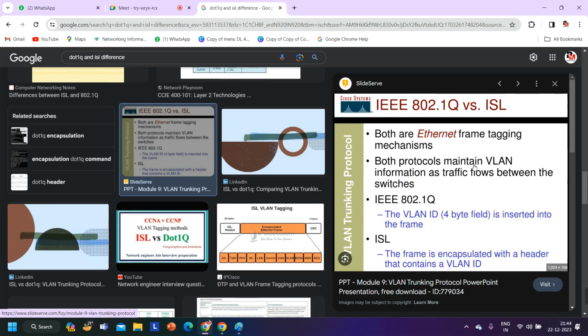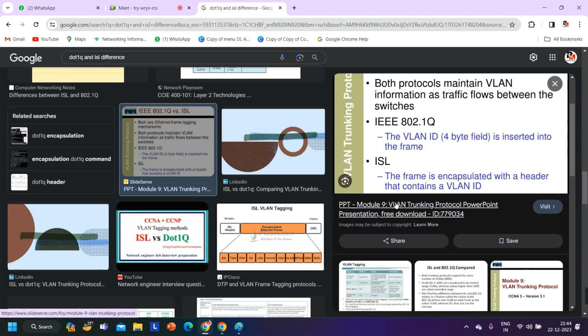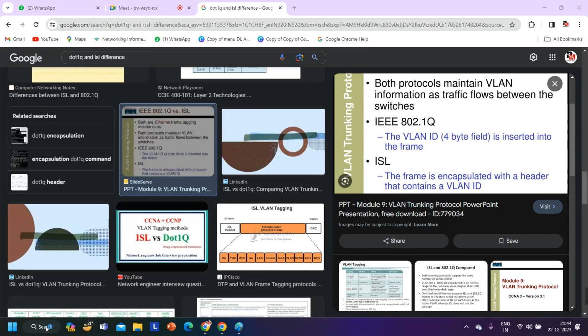Okay, both protocols maintain VLAN information as tagging. One difference is that the ISL protocol adds 20 bytes of extra information. Whenever the ISL protocol performs tagging, it will definitely add one header. So the header length of ISL is 20 bytes.